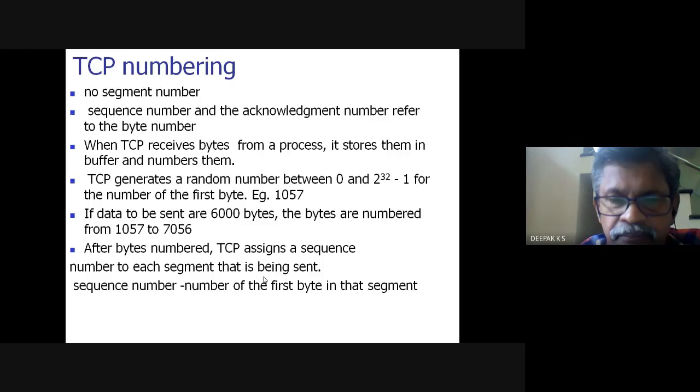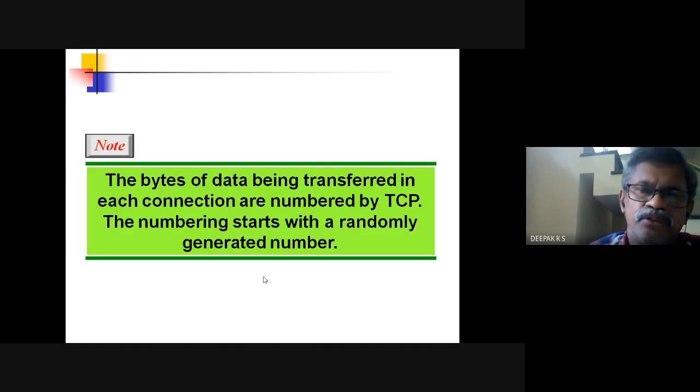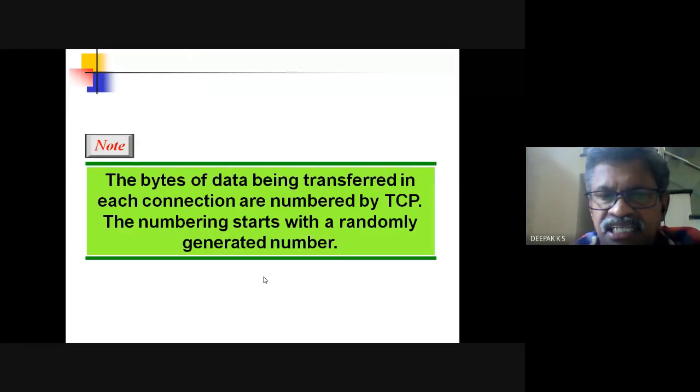Now the bytes are numbered. TCP will assign a sequence number to each segment that is being sent. The sequence number would be the number of the first byte in that segment. So the segment would consist of many bytes. Now all the 6000 would not go in one segment. It may be in many segments. So whatever is the byte number of the first byte, that would be the sequence number of that segment. So bytes of data being transferred in each connection are numbered by TCP. The numbering starts with a randomly generated number.